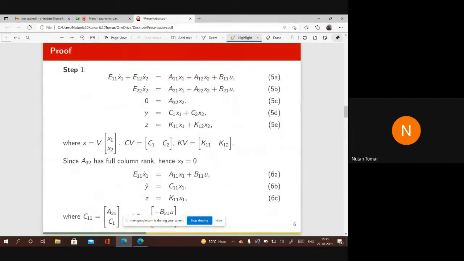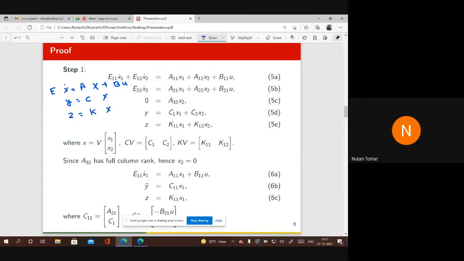Okay, so now the proof starts. Proof of the main theorem, that under assumptions 1 and 2 an observer exists. So what was the system? The system was E x dot is equal to Ax plus Bu, y is equal to Cx, and z is equal to Kx.